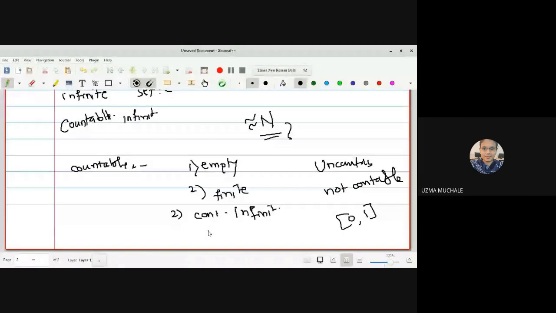I hope you came across one theorem in your BSc: a countable union of countable sets is countable. Have you heard this theorem? Yes, ma'am. A countable union of countable sets is countable. What did we do in that theorem, and whether the converse of that theorem is true, or whether this theorem is true for uncountable sets? Is an uncountable union of uncountable sets countable? Or rather, is a countable union of uncountable sets countable or uncountable?